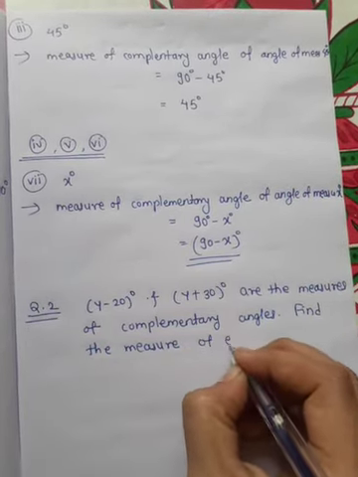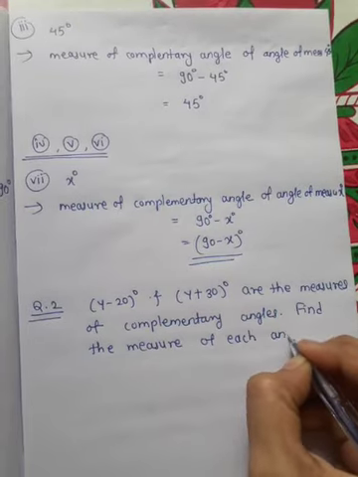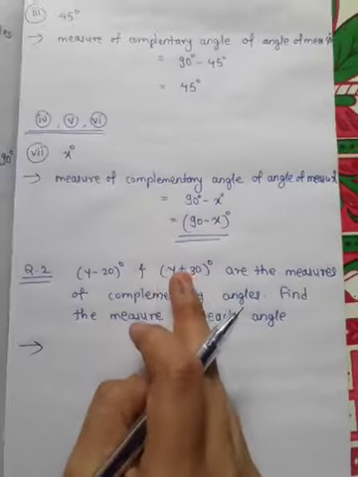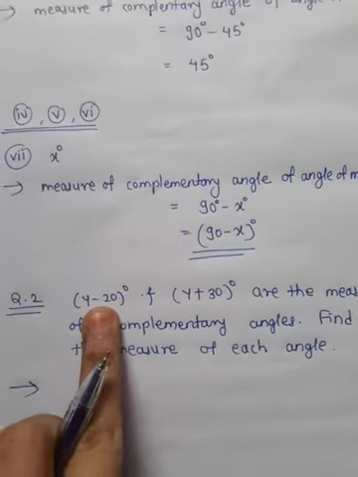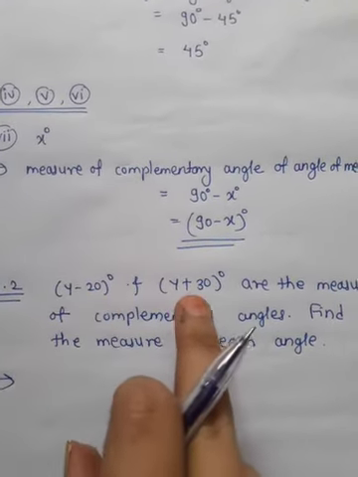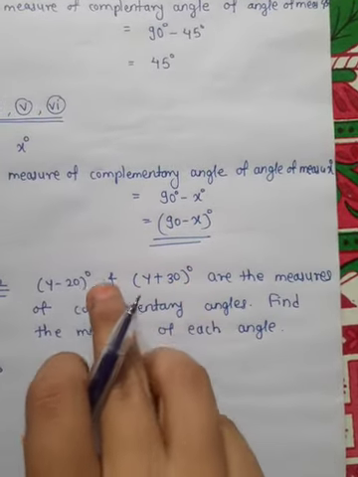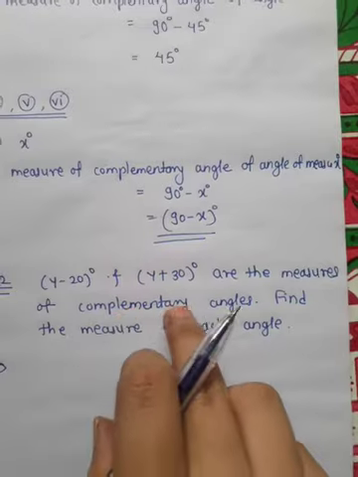See, they have given measures of two angles. The measure of the first angle is y minus 20 degrees and the measure of the second angle is y plus 30 degrees, and they have also given that these two angles are complementary angles.